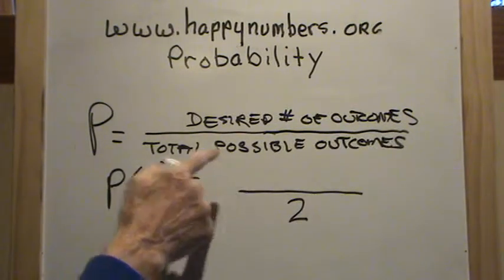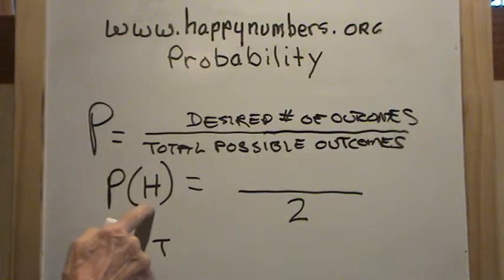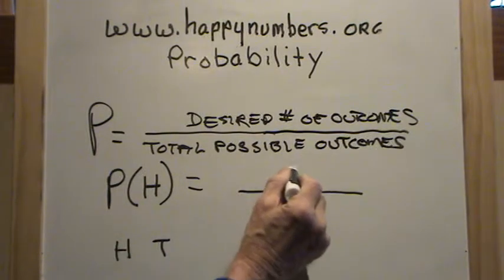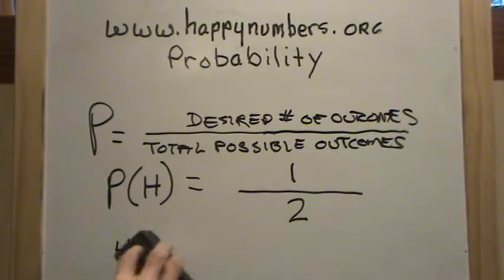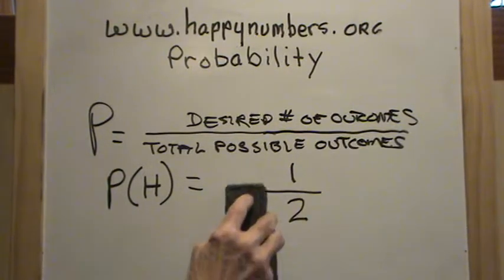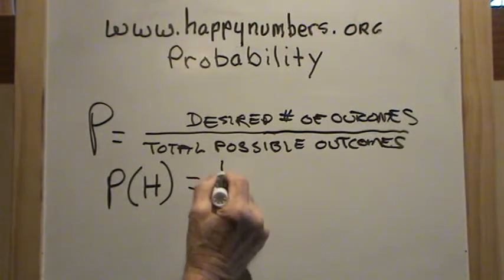But the top part of the fraction is the desired number of outcomes. Well, the desired number is I want to get a head. And if I get a head, there's only one desired outcome. So the probability of flipping a coin one time and getting a head is the fraction 1 over 2.